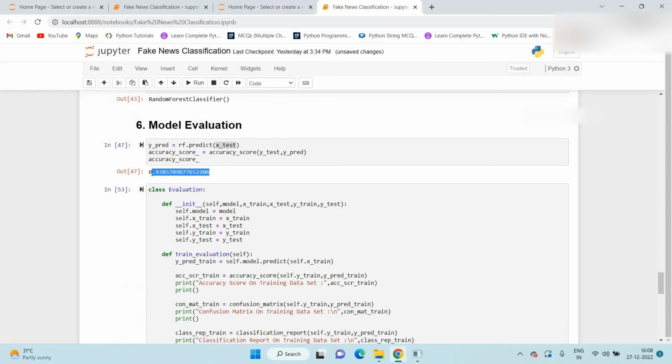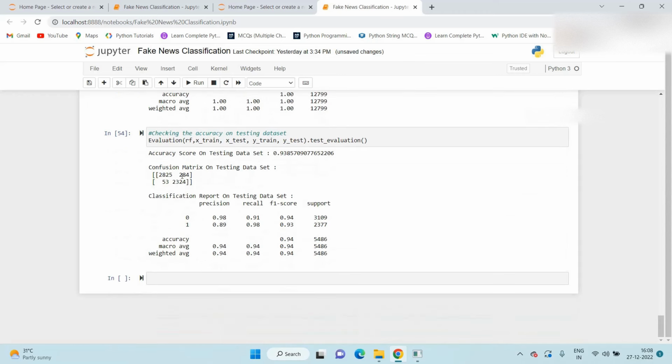The same we got here also before creating the class, when we checked the accuracy. Here if we see, there are some errors, 284 and 53. Out of around 6,000 observations, around 350 observations are wrongly predicted, but the remaining ones are correctly predicted. That's why our accuracy is around 93%.